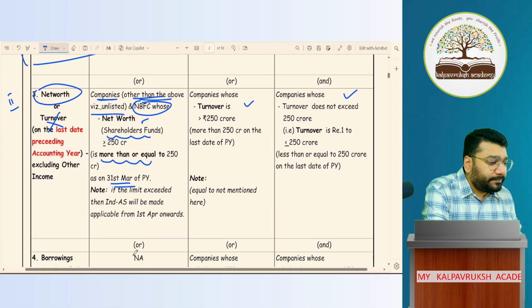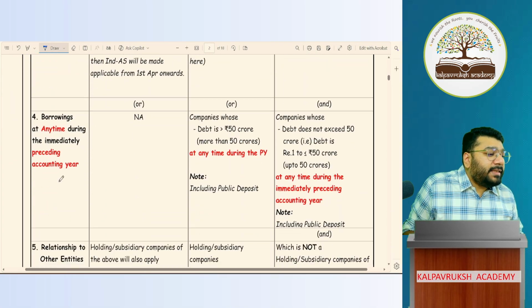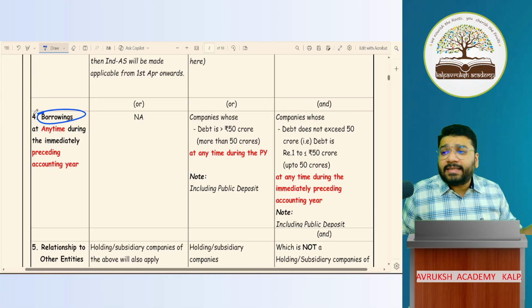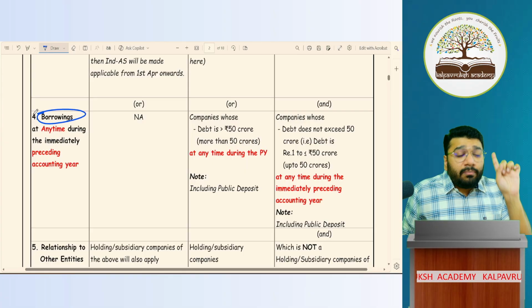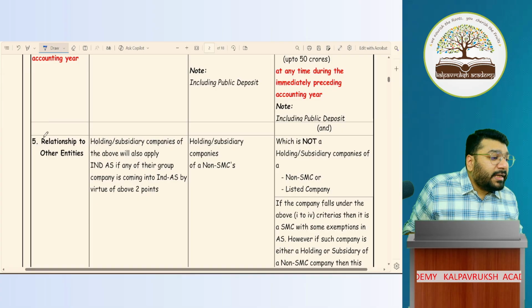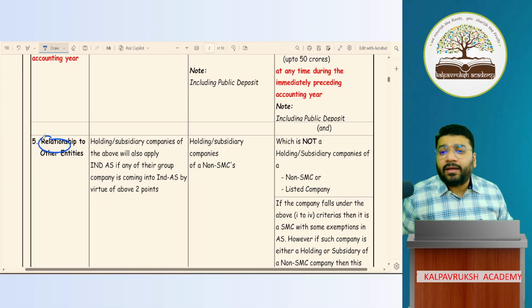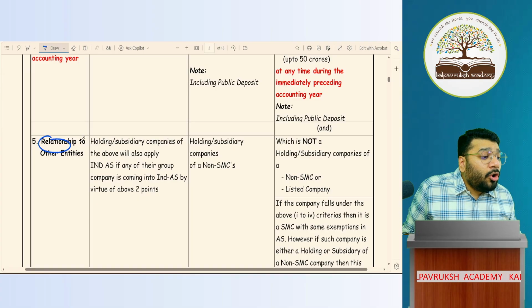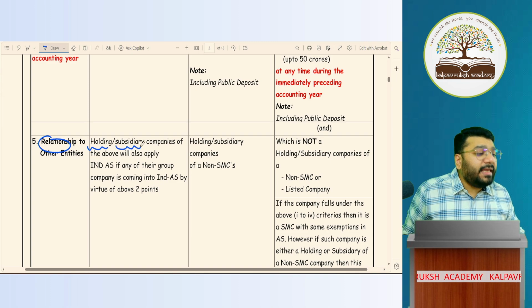Okay, not okay? Now, is there any borrowing criteria laid down for Ind-AS? The answer is no. There is no borrowing criteria. The borrowing criteria is there for the applicability of AS. Then comes the relationship criteria. With relationship, what do we mean? Holding relationship and subsidiary relationship.